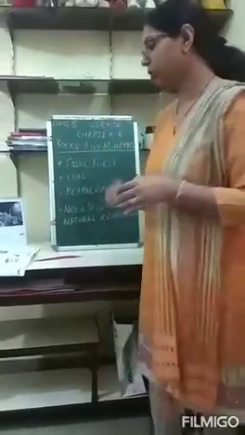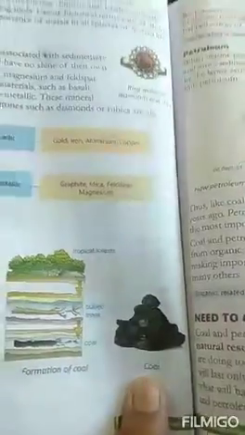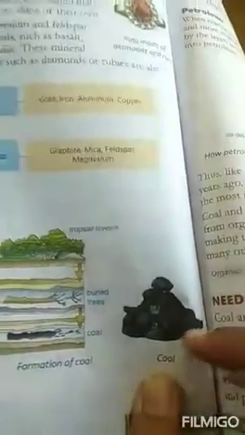Okay, I'll show you the image of coal. How does it look? You will very well recognize it, because most of you must have seen this. Can you see this black stone-like structure? This is basically coal. Okay, and how is it formed?